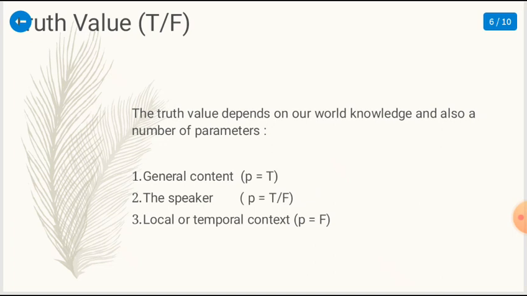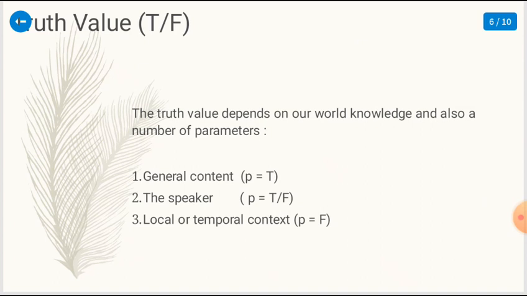In proposition, we have truth value, true or false. Proposition has a symbol, little p. So the truth value depends on our world knowledge and also a number of parameters. The first one is general content. The proposition is true in general, based on world knowledge. And the second one is the speaker.